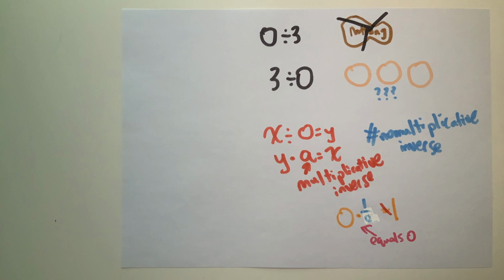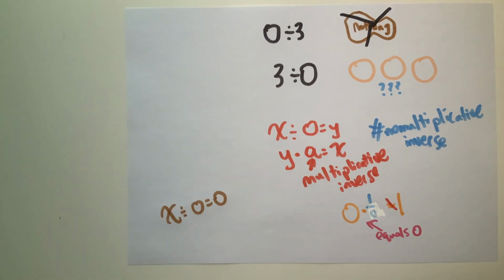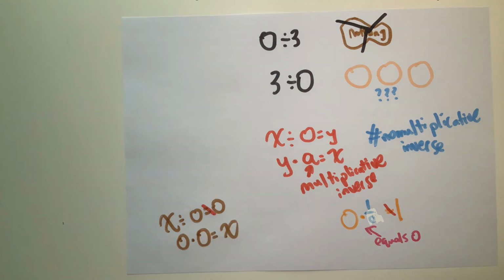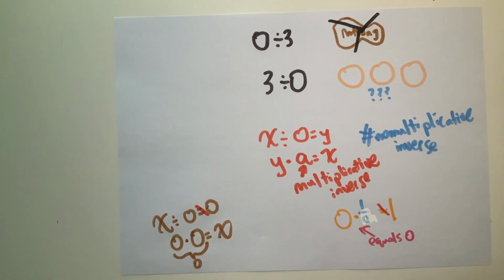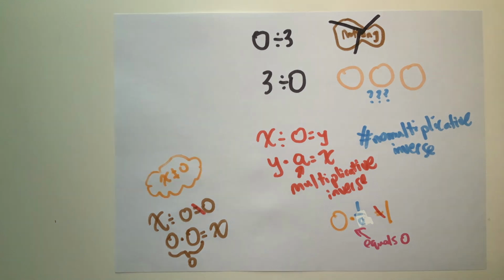If the multiplicative inverse of 0 is truly 1 over 0, then the paradox we've encountered above surfaces again. The majority of the population simply assumes that the dividend with a divisor of 0 will yield the quotient of 0 as well. If x divided by 0 is 0, then 0 times 0 must equal x. Any number multiplied by 0, including 0, yields a product of 0 as well. Since we did not start with a statement that stated x was equivalent to 0, this equation remains unsolved, and therefore x divided by 0 equals 0 is incorrect.